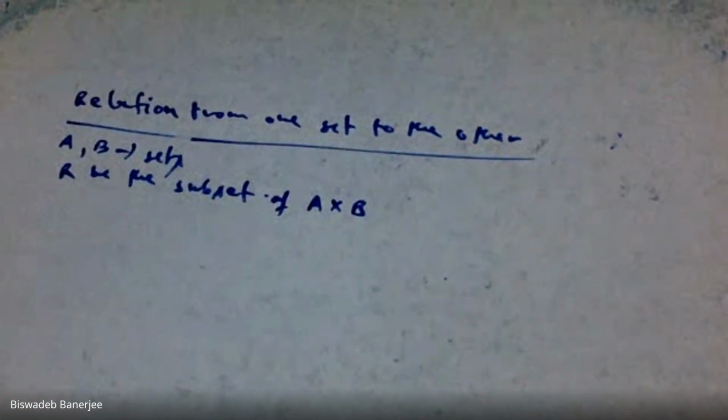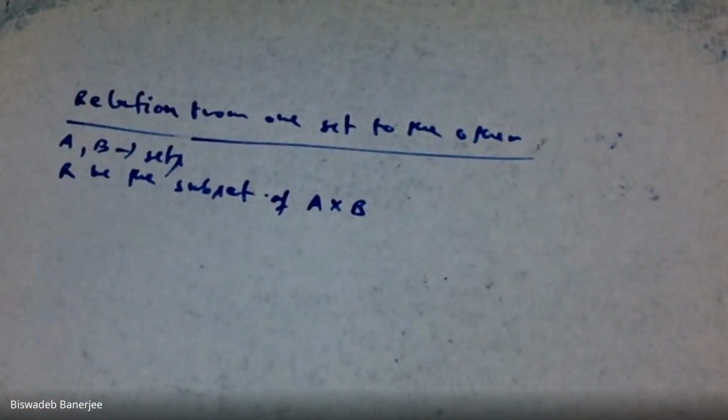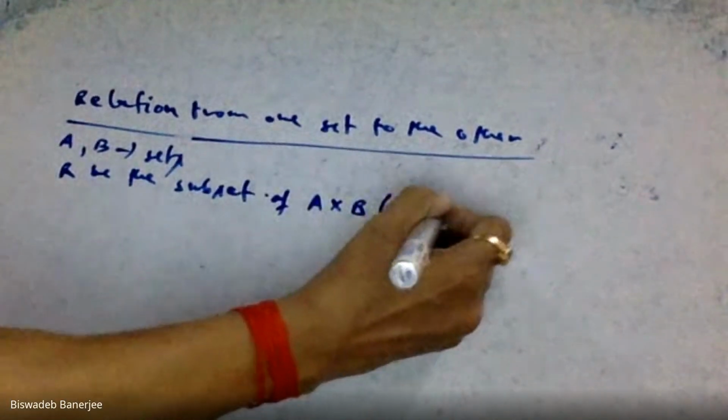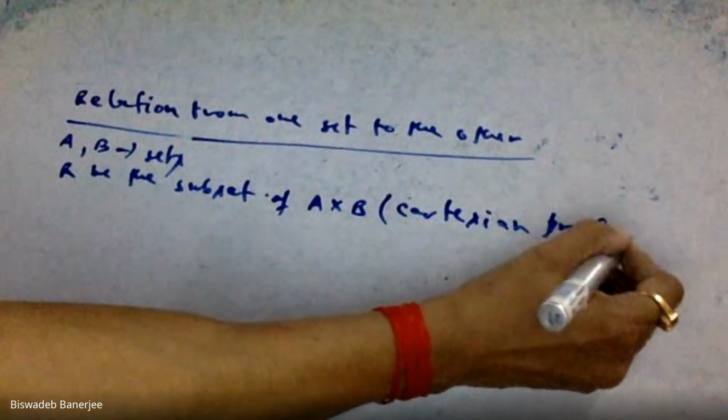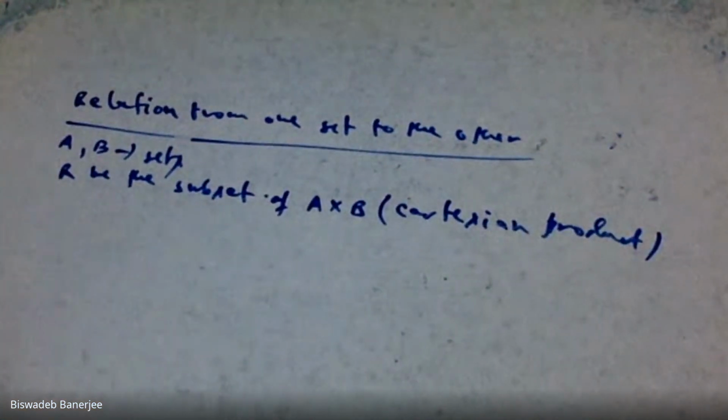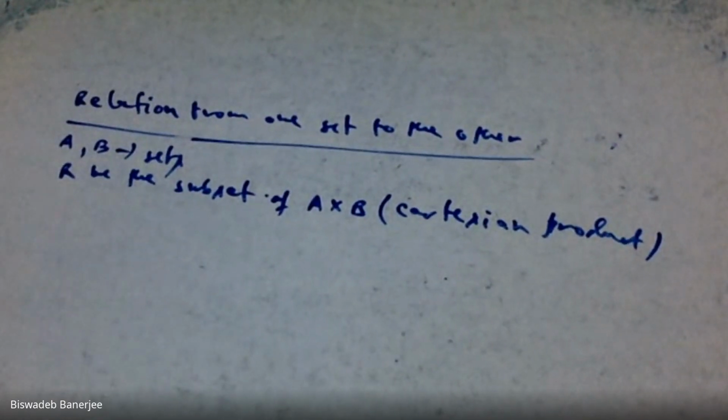What is A cross B? A cross B is basically called the Cartesian product. Recall the Cartesian product. So R is the subset of A cross B. Now what is the Cartesian product?